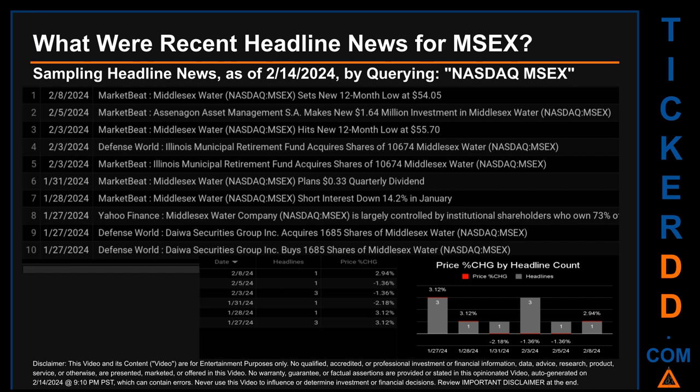Sunday, January 28, 2024 was the day with the highest percentage change in price when we compare opening versus closing price for the ticker. The day saw a jump of 3.12% when MSEX opened trading at 56.08 and closed at $57.83. There was one found headline when MarketBeat published the headline that read, MSEX Water short interest down 14.2% in January.